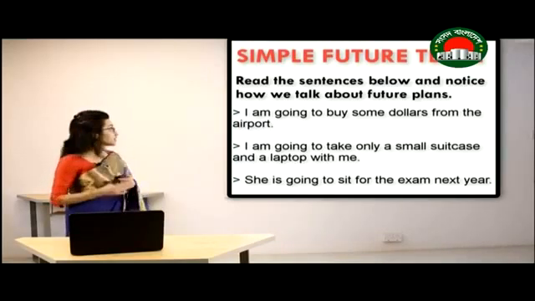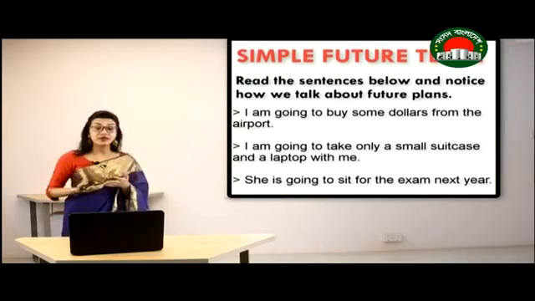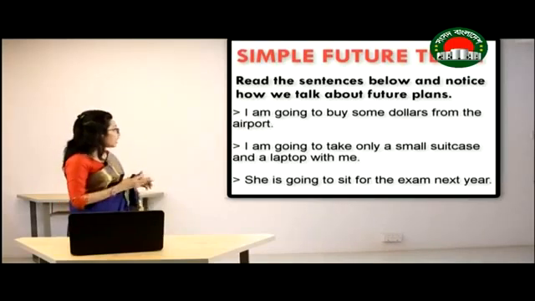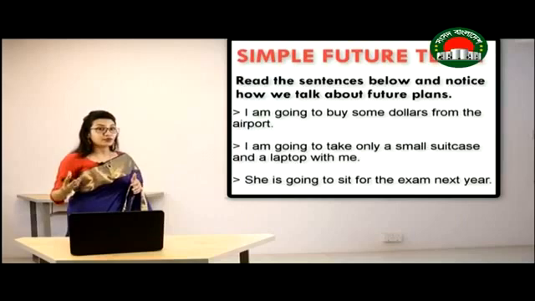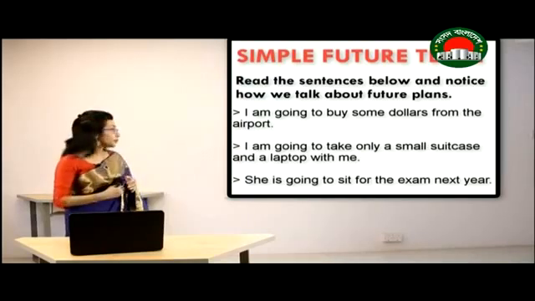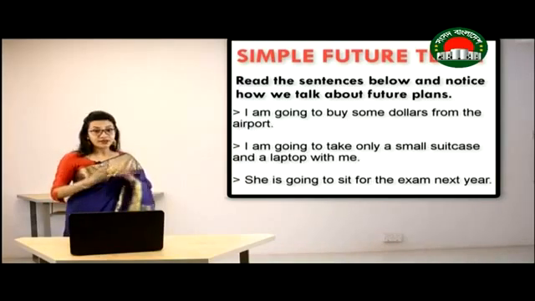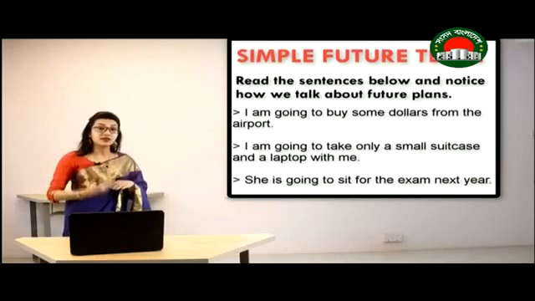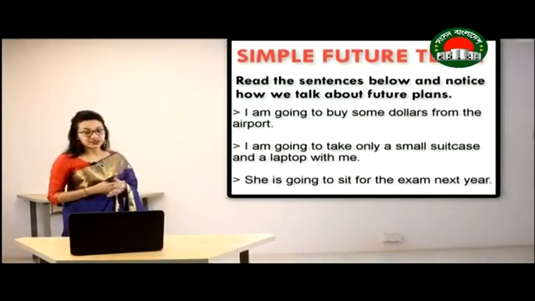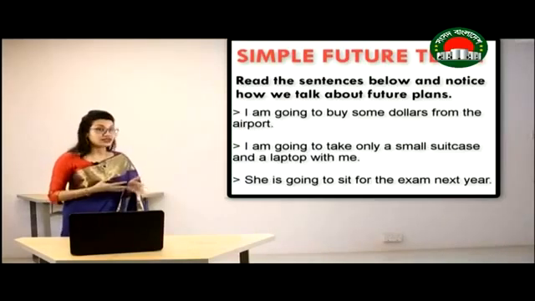But look at the sentences carefully, all these are plans. So how are these plans? For example, I'm going to buy some dollars at the airport. So I have a plan in my mind that I'm going to do this at the airport. In the second one, I'm going to take only a small suitcase and laptop with me. Again, in the same context, I'm planning to bring something with me. And thirdly, I'm going to sit for the exam next year. So that means I have planned to do something next year. Now what can we see in common in these sentences? We can see that we have used going to plus verb in all these cases.